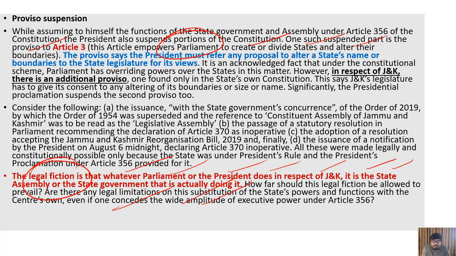So that's the problem. Now whatever happened with the 370, we know security concerns are there. Kashmir has a unique situation, has its unique problems there, and that's why we had to do it this way. But the bigger problem is of the federal feature. Federal feature is the basic feature there, and you cannot take it away.